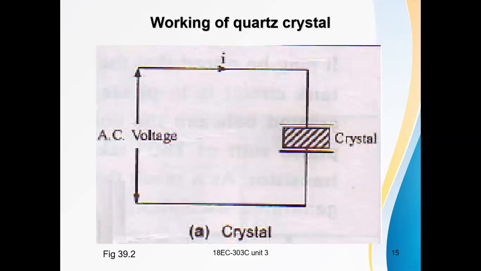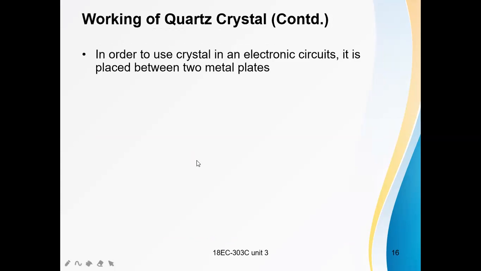Working of the quartz crystal. This is the symbol of the quartz crystal. It has two plates, and in between there is a crystal material. To use this crystal in electronic circuits, it is placed between two metal plates.